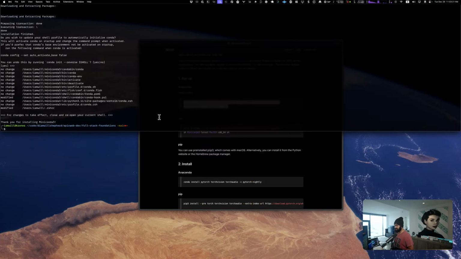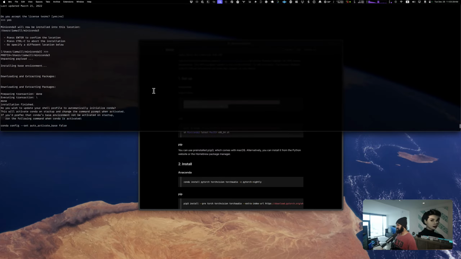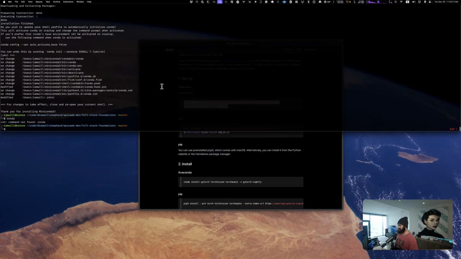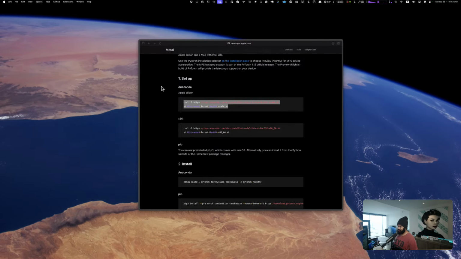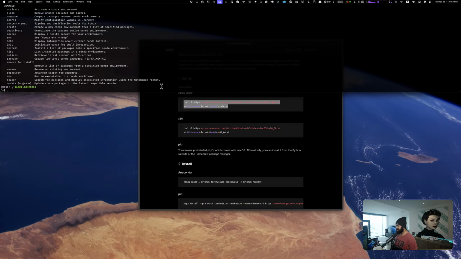All right, cool. So I now have Conda installed, so I should be able to just do this. Okay, no, that doesn't work. I wonder if I should just resource, but I'm gonna do that by just quitting and starting over. All right, there we are. So now we have Conda. Normally when you're in a Conda environment, it'll tell you your environment here. So this is the base environment. We're gonna create another one soon.